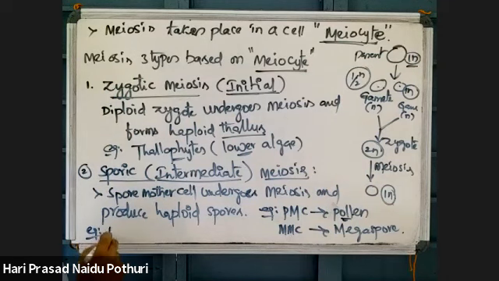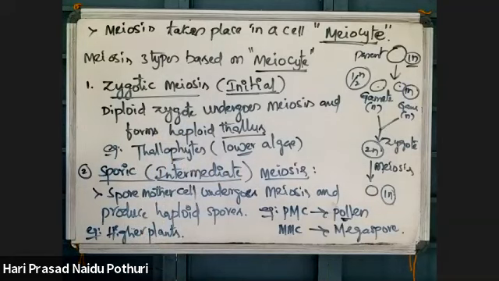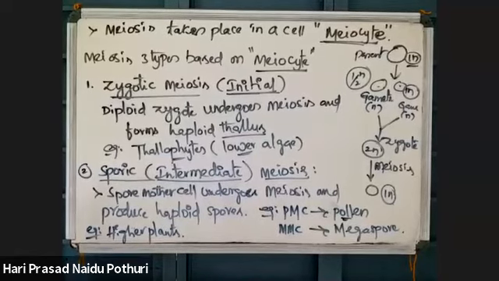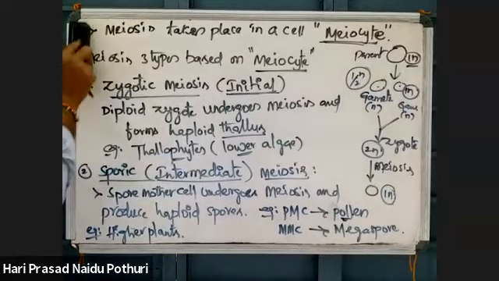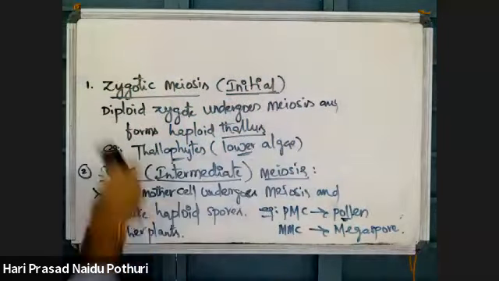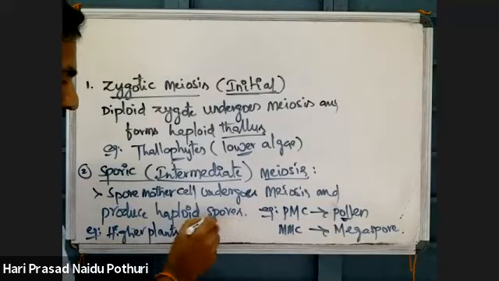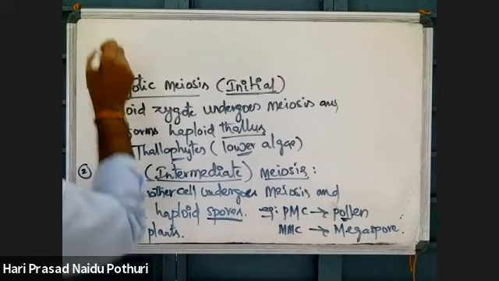It is seen in higher plants, and even some animals also. This is the second type of meiosis, which is called intermediate. Normally gametes are produced, but here gametes are not produced directly; spores are produced.